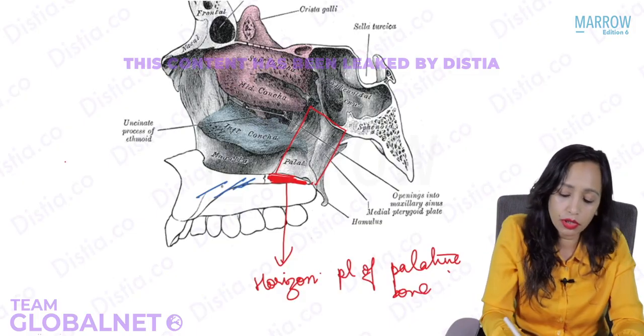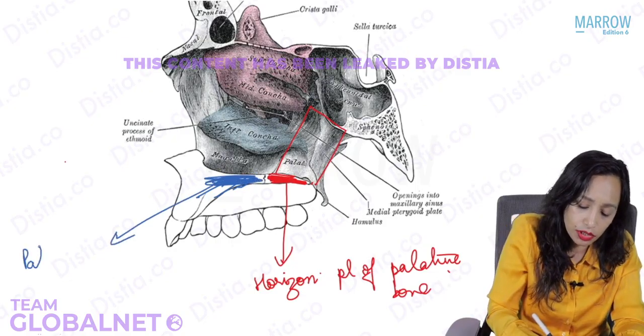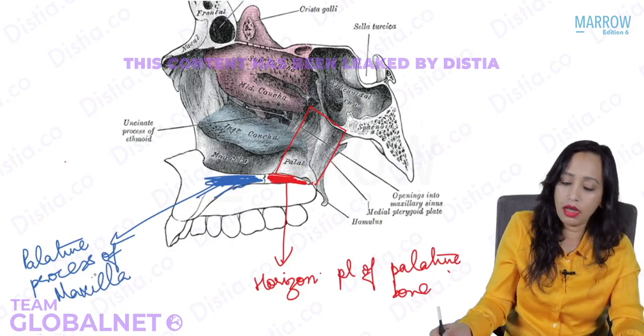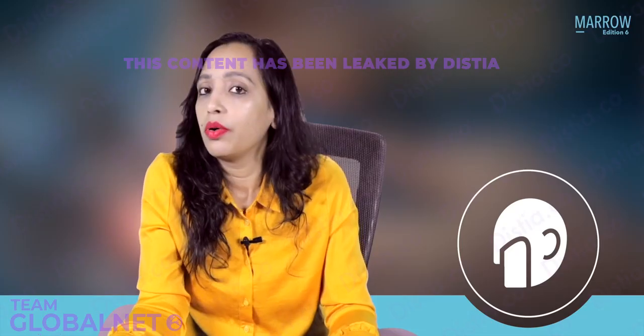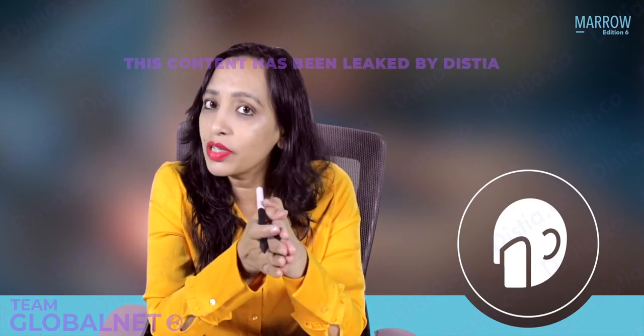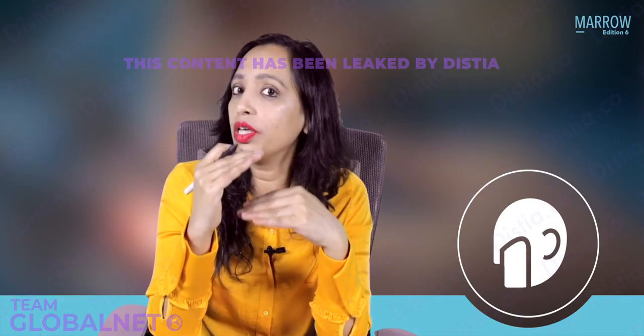This is the palatine process of the maxilla. So yes, quickly revise the septum, the diseases of the septum, and for completion, the roof and the floor of the nose.